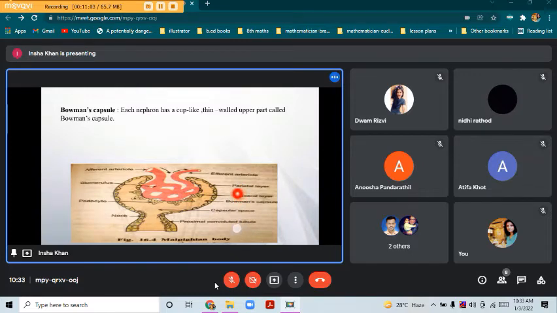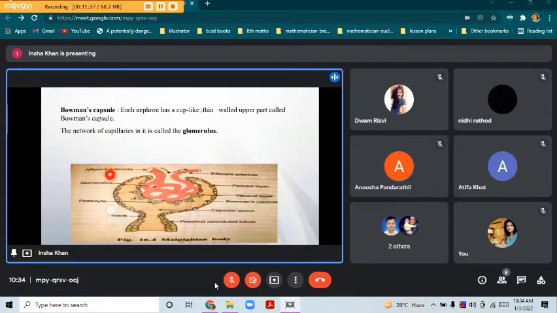Now if you see here, we have a network of capillaries. This network of capillaries is called the glomerulus. We have two arterioles present over here, the efferent arteriole and the afferent arteriole.